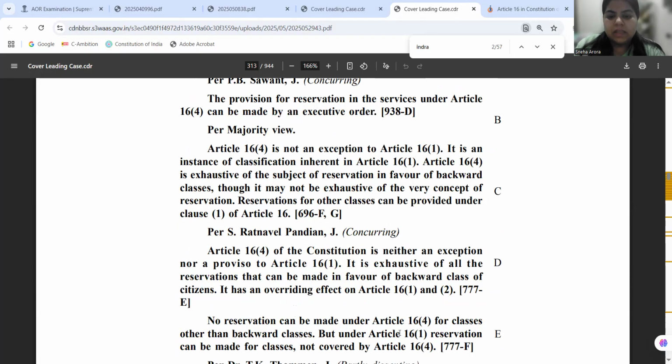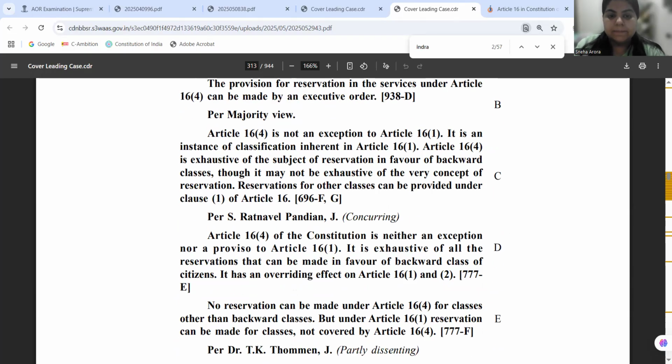So basically, what is happening in this case is, the court is looking at the implementation of the OM order by the then Prime Minister VP Singh, and the court is basically deciding by a 6:3 majority that the 27% reservation for SEBCs is valid, but it will be subject to some constitutional limit.